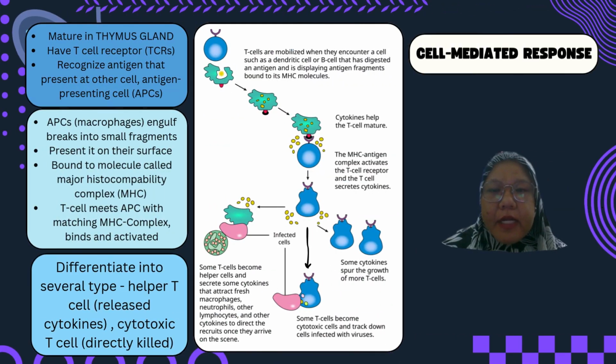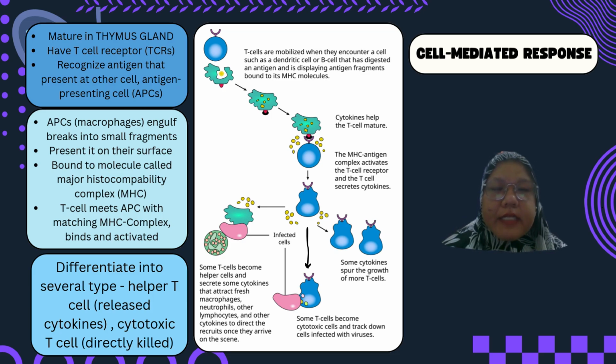Next is cell-mediated response. Cell-mediated response involves T cells. T cells mature in the thymus gland. T cells have receptors called T cell receptors, TCR, on their surface. Unlike BCR, TCR cannot directly bind to free antigens.